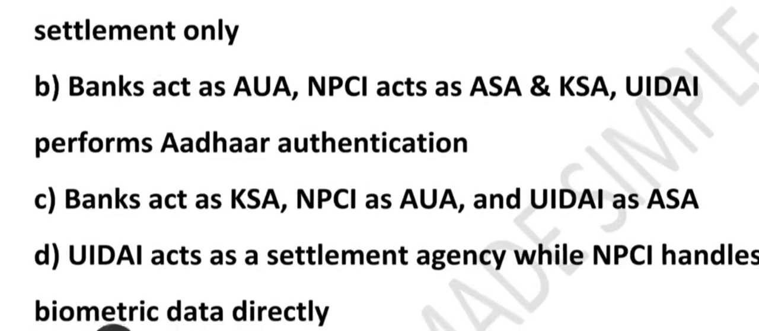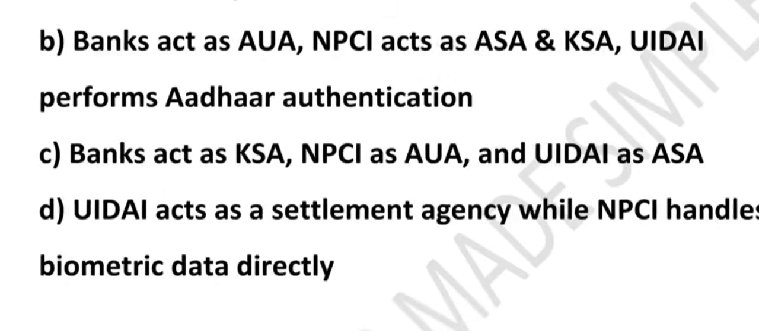Option C says that bank as KSA, NPCI as AUA, UIDAI as ASA. This is also wrong. Banks don't act like KSA. NPCI is not AUA. UIDAI is definitely not ASA. So these roles are totally mixed up here. What about option D? UIDAI acts like a settlement agency while NPCI handles biometric data directly. So this is also incorrect. UIDAI never handles settlement. Its main job is only authentication. Settlement of money is done by NPCI. And importantly, NPCI does not store or handle biometric data directly. It just routes the request. So this is not correct.